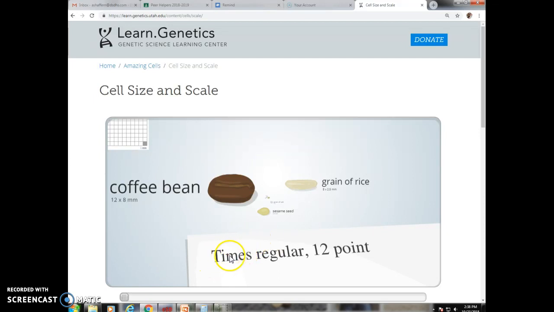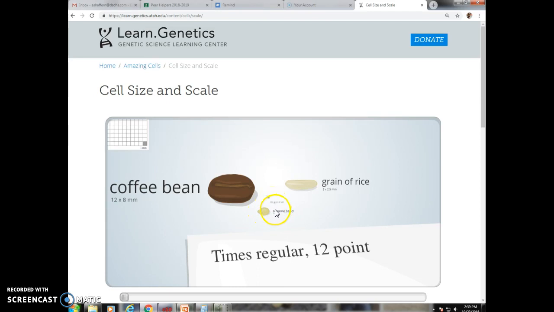So here is Times New Roman regular 12-point font. This is how in relation. So obviously, if you're looking at this on a computer screen, it's a lot bigger than you would actually see it. But we all know what that is. So this is just showing you things in relation to items that you might be more familiar with. So you've probably eaten rice at some point. So here's a grain of rice compared to a coffee bean compared to Times regular 12-point font. Here's a sesame seed, and here's a grain of salt, right?